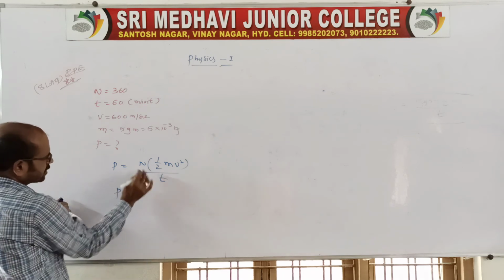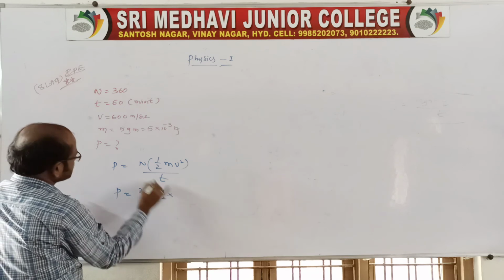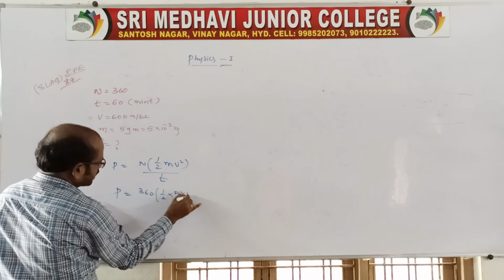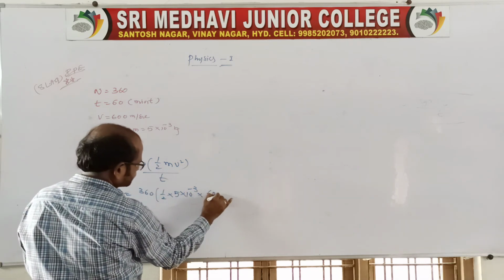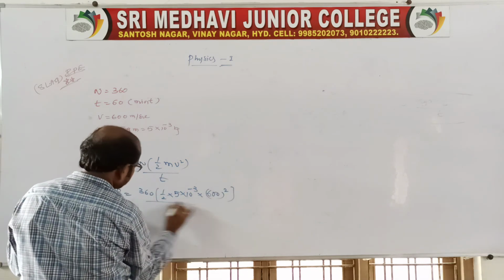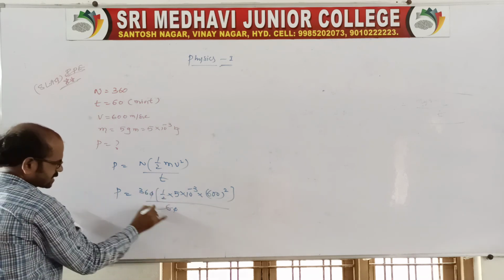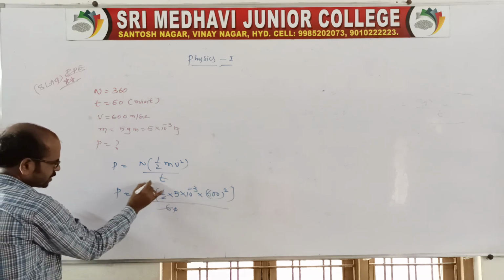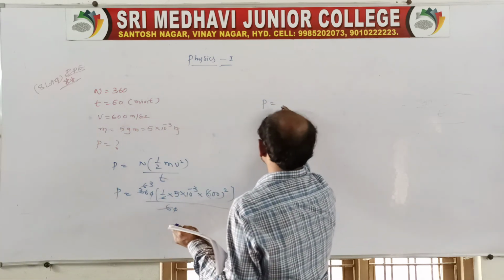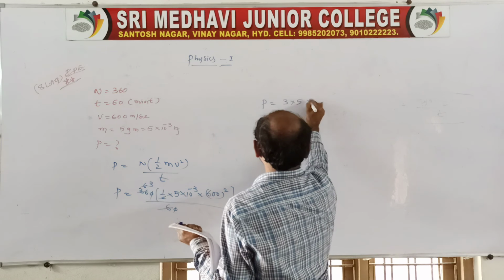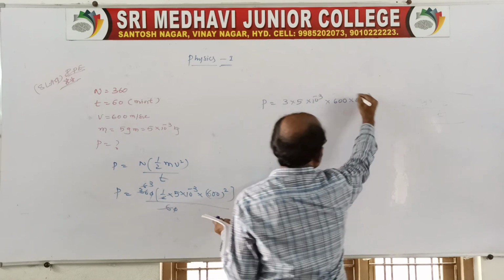N is 360, one by two, mass is 5 into 10 power minus 3, into speed 600 whole square, by time 60. The zeros cancel, and the power of the gun will be 3 into 5 into 10 power minus 3 into 600 into 600.